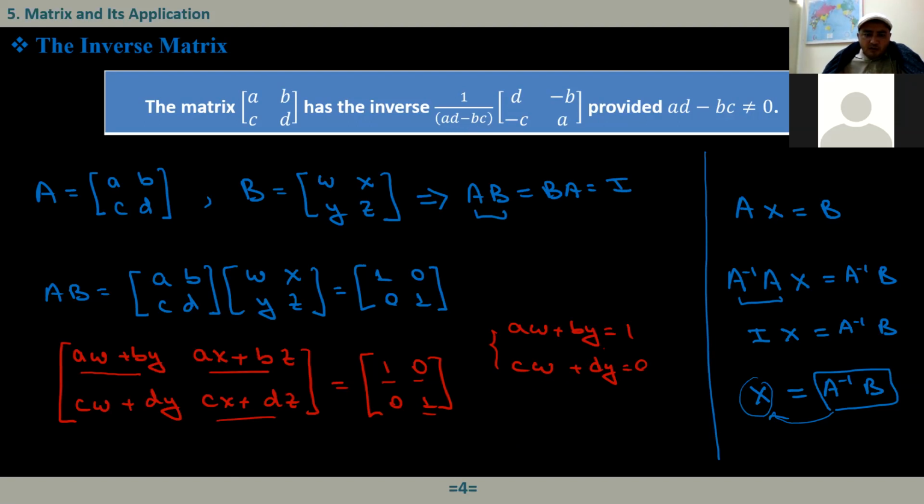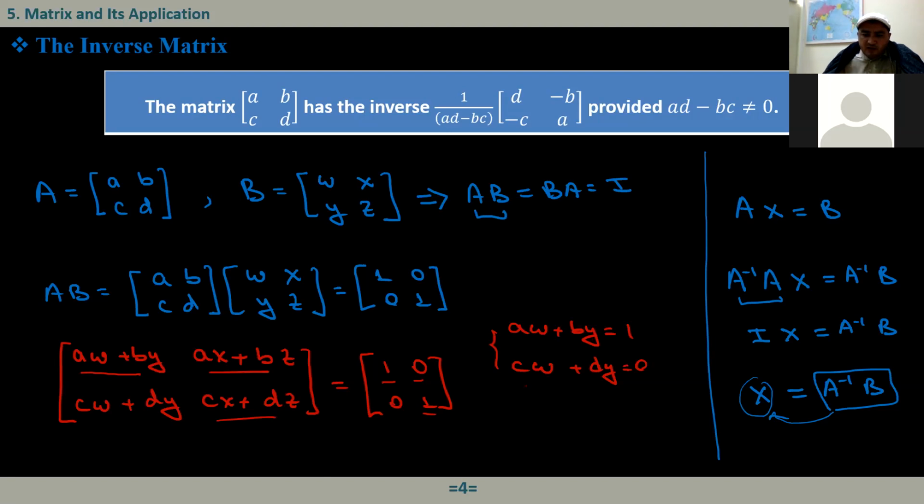And Y will be equal to, what is Y? Y will be equal to negative C over this thing. And everything in the denominator will have this AD minus BC, right? Because as you know here, how can I eliminate this W, for example, or let's say Y here? So we should divide both sides by B, right? And also here we should divide both sides by D, and we should subtract.